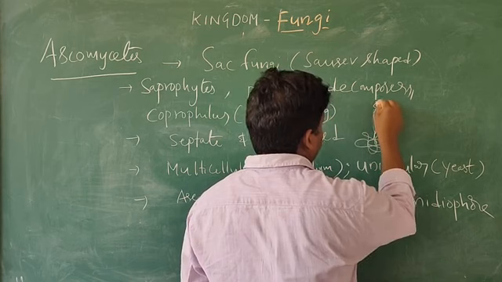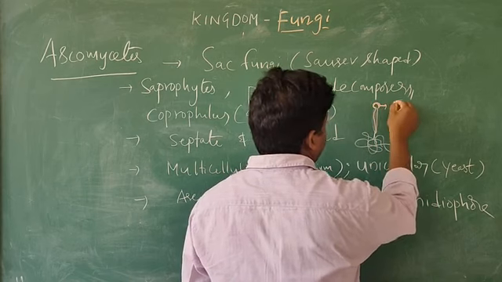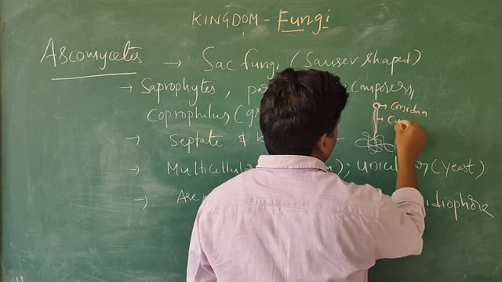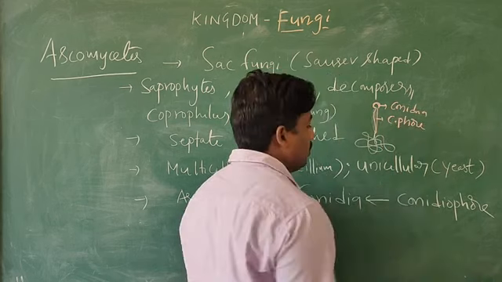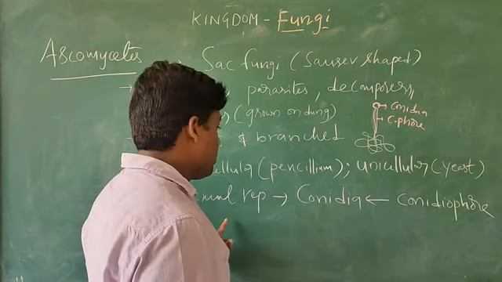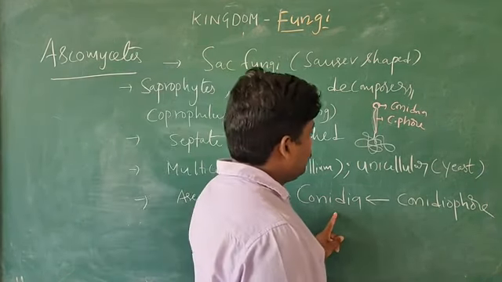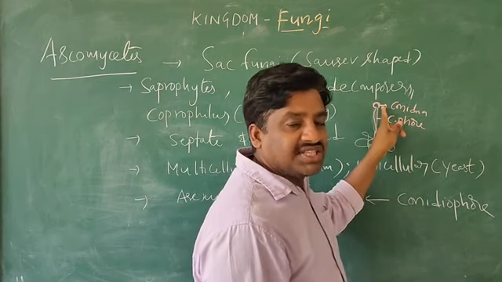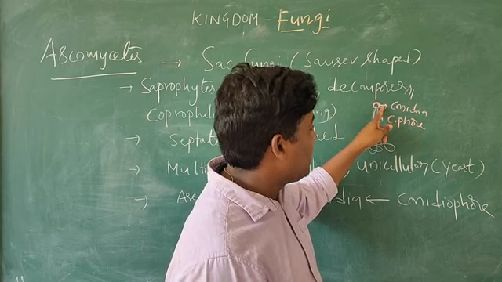From the conidiophore tip region, this is called conidia. In asexual reproduction, the mycelium produces asexual spores, which we call conidia.